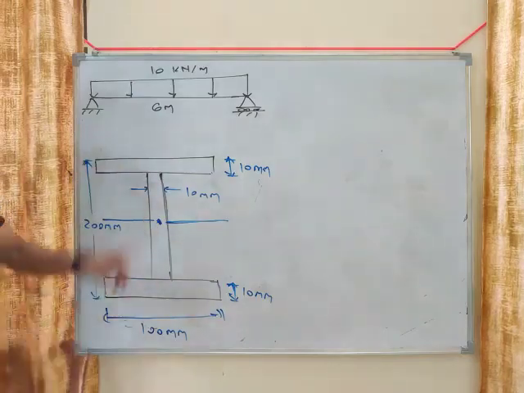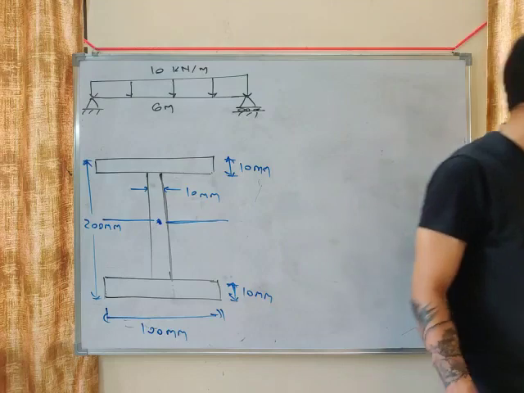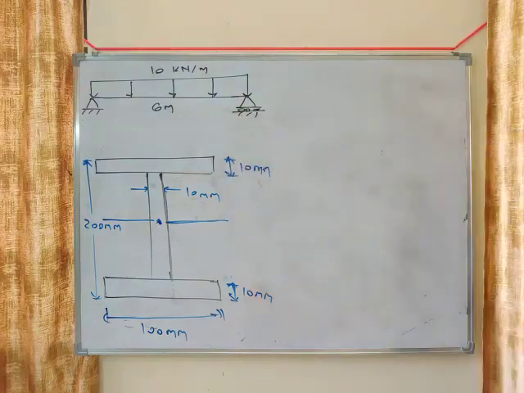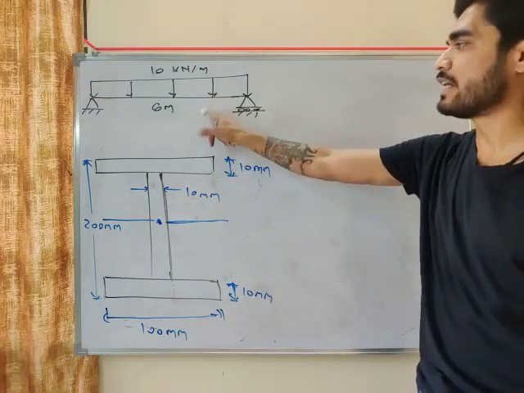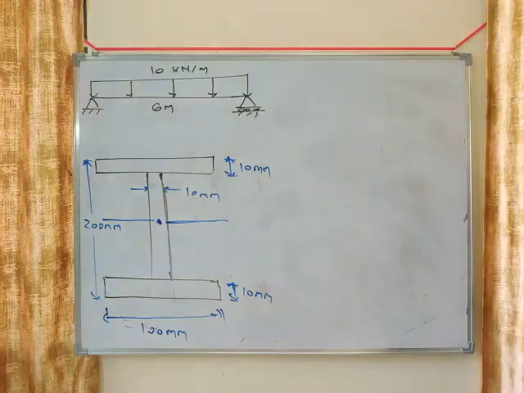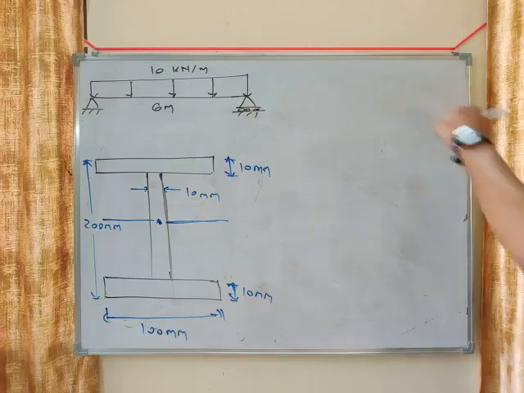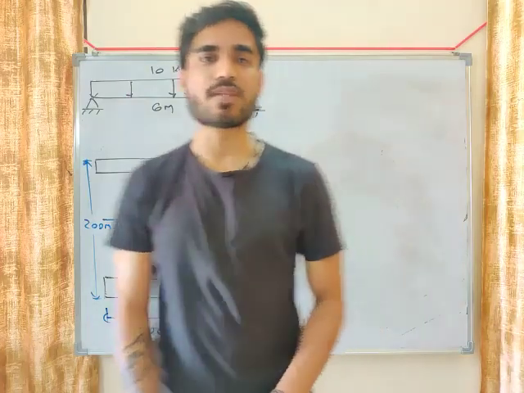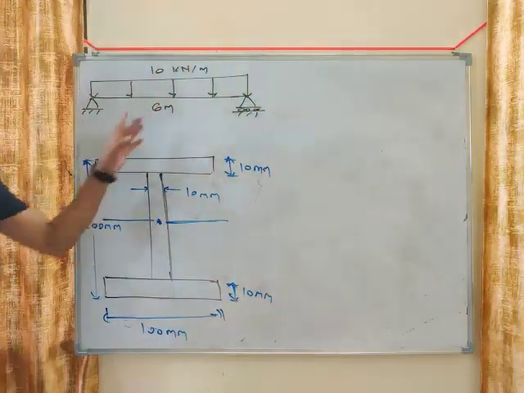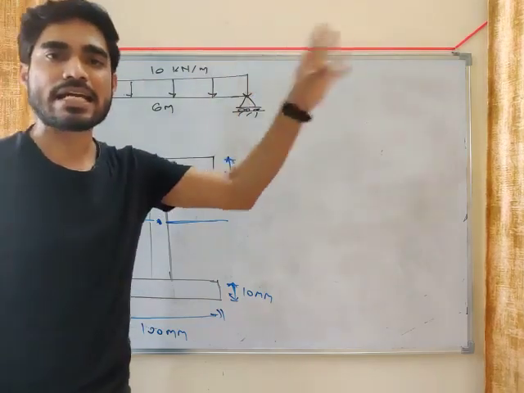Dimensions are given, and this is the loading condition. What do you need to calculate? Maximum bending stress. Try to solve this problem, my friend. First you find out what will be maximum bending moment. I told you the equation of maximum bending moment for a simply supported beam subjected to UDL. It will be WL square by 8.